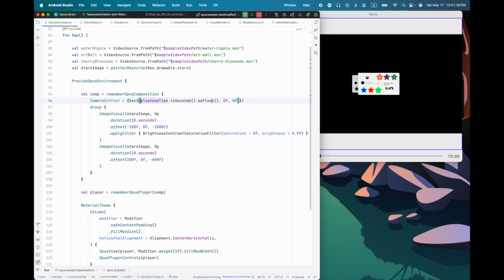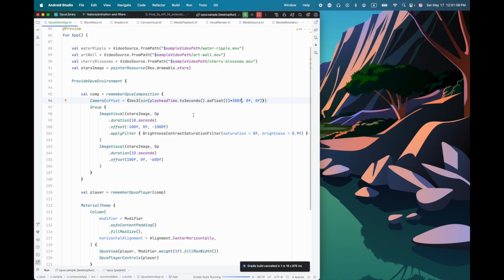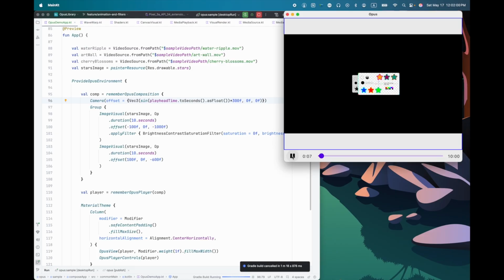And actually, let's take all of that, and we'll just take the sine of it, because the sine function repeats, and then we'll multiply that by, let's say, 300. So what this is going to do is it's going to make our camera move left and right over time. And of course, if things are at different distances, when you start moving left and right, you get parallax motion.